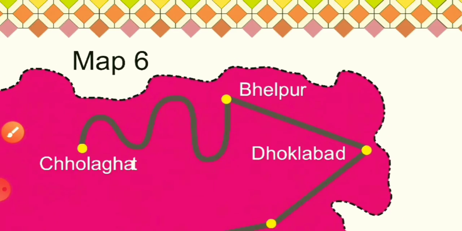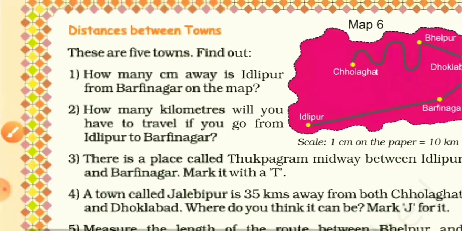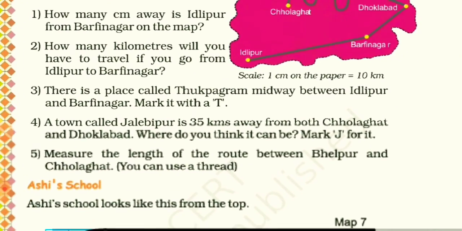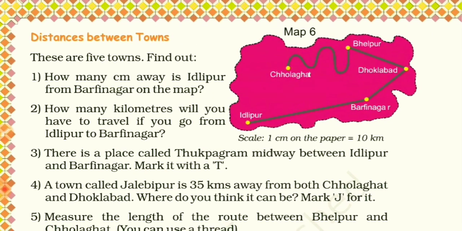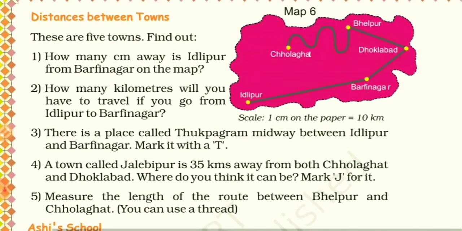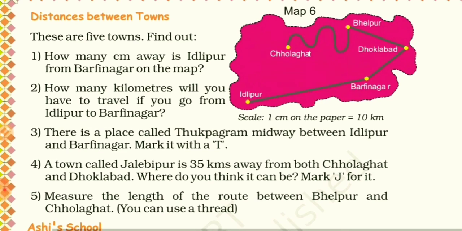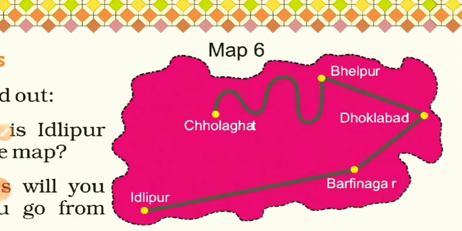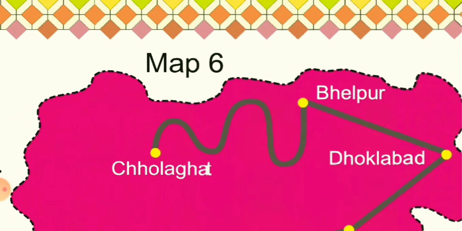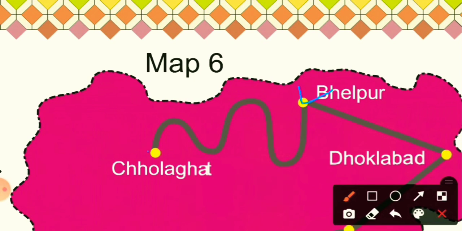Now the last question is, measure the length of the route between Bhelpur and Cholaghat. You can use a thread. Okay, Bhelpur to Cholaghat. So here is Bhelpur and this is Cholaghat.